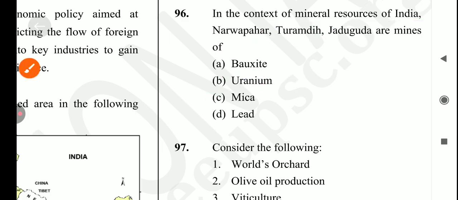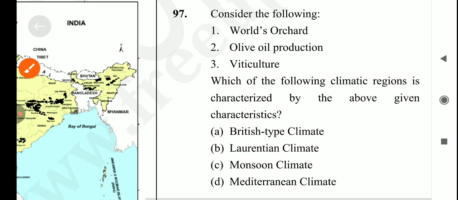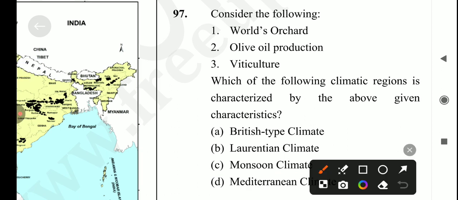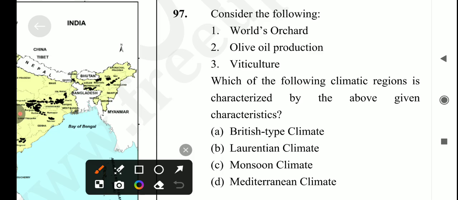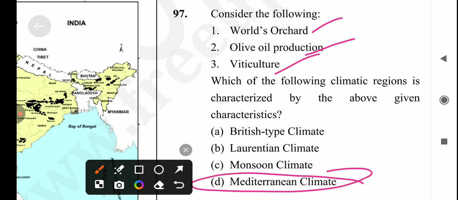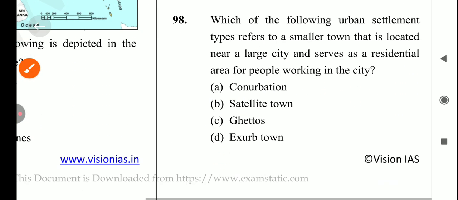Okay, let's come to the next question, which is consider the following, and which of the following climatic regions is characterized by the above characteristics. So first is world's orchid, olive production and viticulture, related to Mediterranean climates. Okay, and in viticulture, what will come? Grapes will come, and all the citrus fruits, okay, they will come under viticulture. Okay, so the answer is option number D is the correct answer for this question.